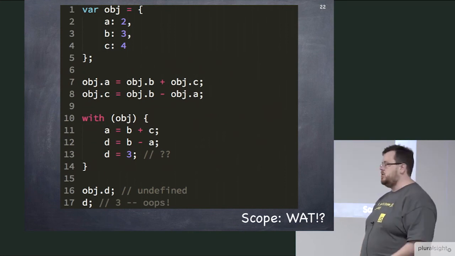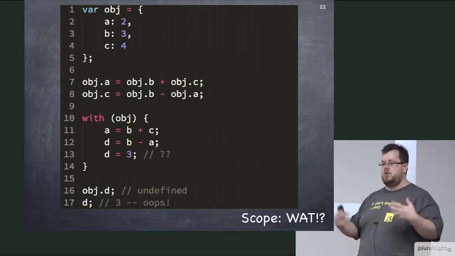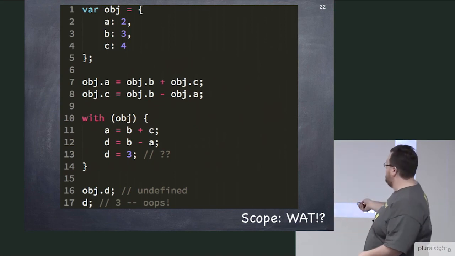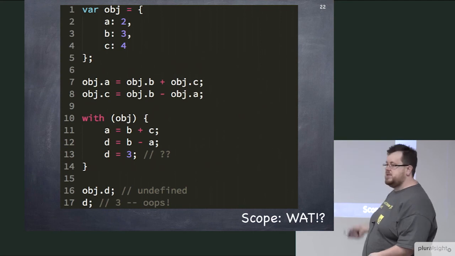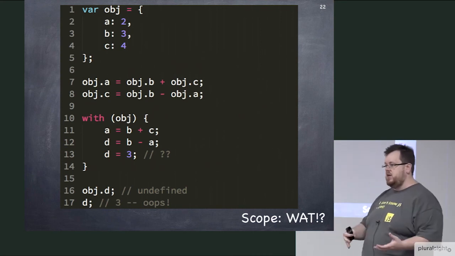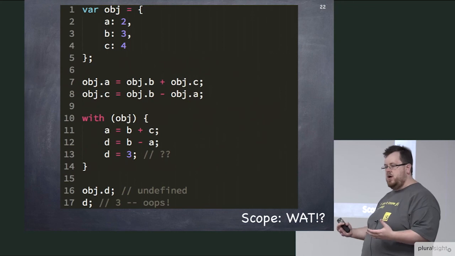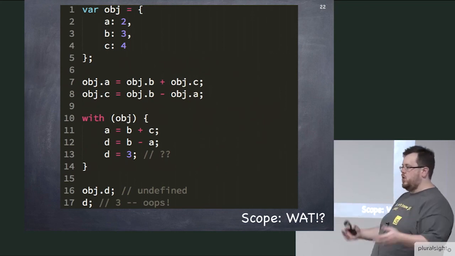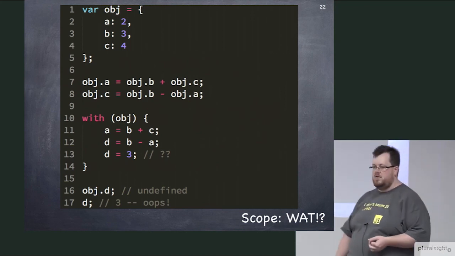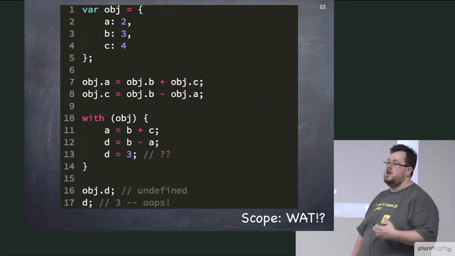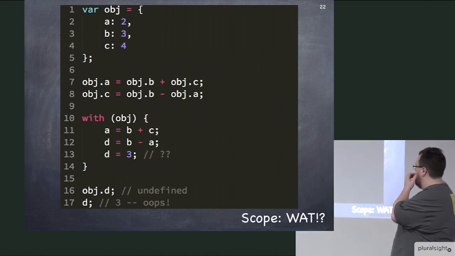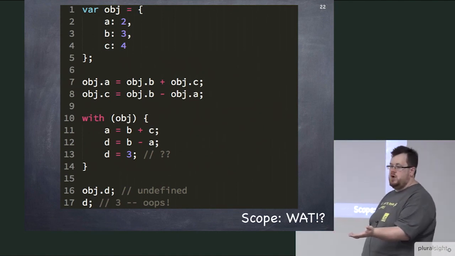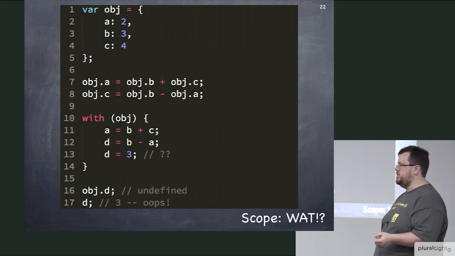So I created an auto global. Here I didn't want to create an auto global, but I did because it didn't already exist. When I say it on line 12, this is a typo, that should have been c equals b minus a. But when I say it on line 11, when I say a, I'm assigning the value in, so the property already exists, and the lexical lookup works correctly. But when I make a reference to a variable like line 13, that variable doesn't exist yet, and it creates it out in the outer scope. So that's reason enough to avoid the with statement, that easy foot gun of creating auto globals.